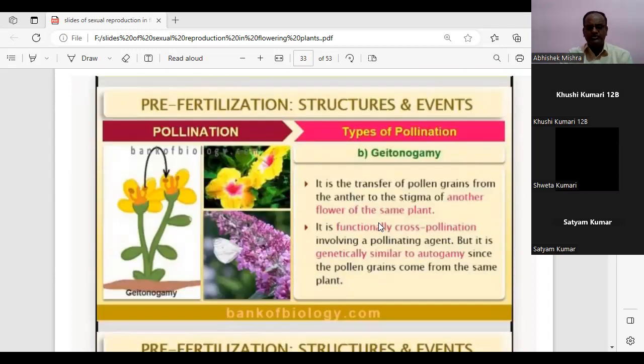One very important thing, students, which you should remember: geitonogamy is genetically similar to autogamy. Can anyone guess why it is genetically similar to autogamy? Because it is functionally cross-pollination, but genetically it is similar to self-pollination. This is very important.